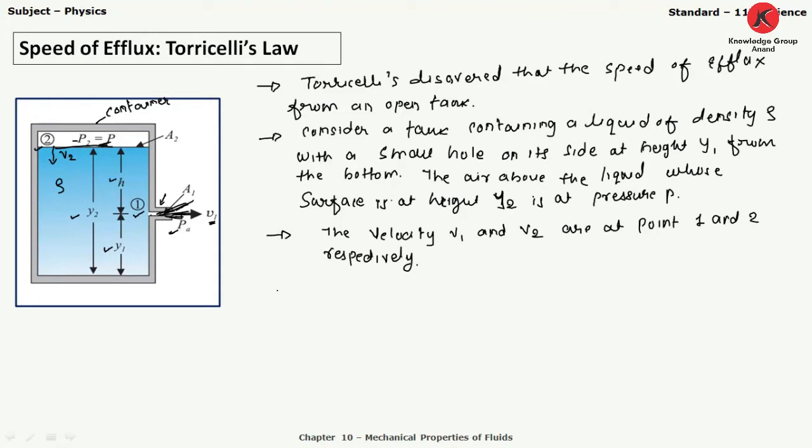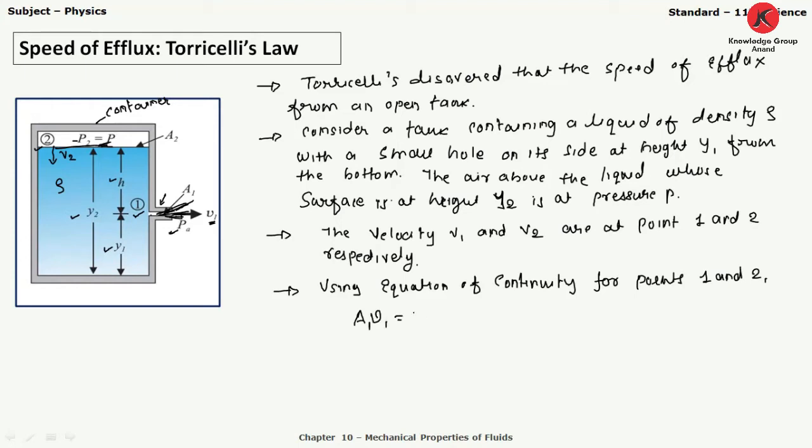Now let's use the equation of continuity for points 1 and 2. What will be the equation?